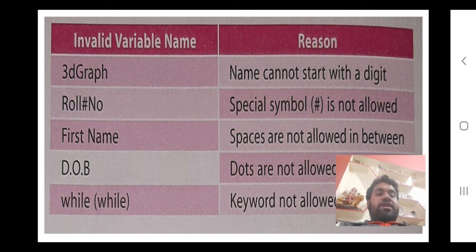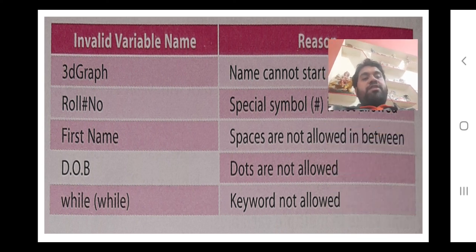First name, again they have given a space, that's wrong. Dots they have given in D.O.B, that's also wrong. Date of birth you cannot write as d.o.b. Now while again they have used a bracket, and actually it is a keyword, so a keyword is not allowed. So class, these are the invalid variable names.